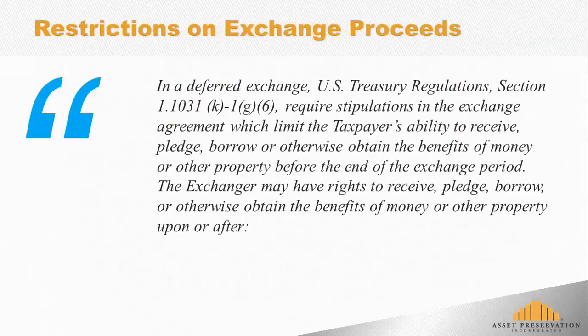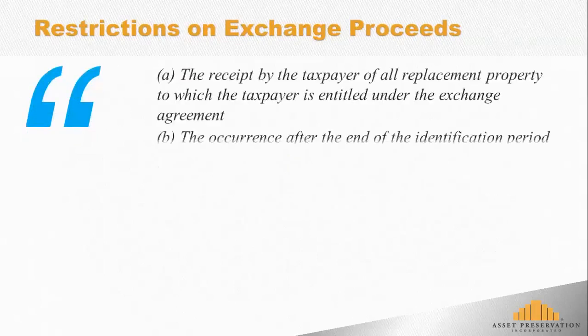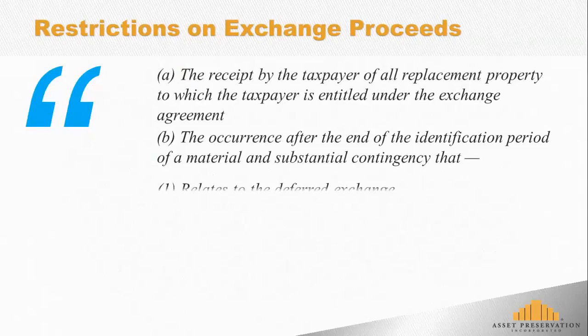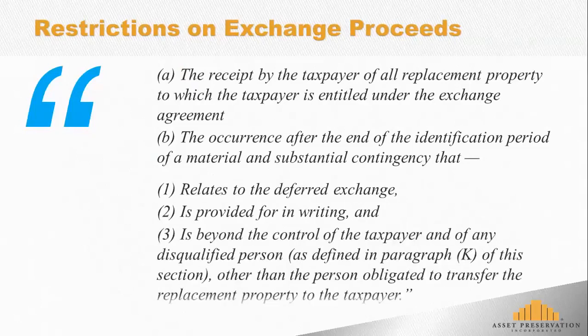So more specifically, it says under section G6, the taxpayer can have a right to receive, pledge, borrow, or otherwise obtain benefit of money or the property after certain things happen. And let's look at what the Treasury regulations state. Under section A, the receipt by the taxpayer of all replacement property to which the taxpayer is entitled under the exchange agreement. Take note of the words all replacement property and to which the taxpayer is entitled under the exchange agreement, because we're going to circle back to this in just a moment.